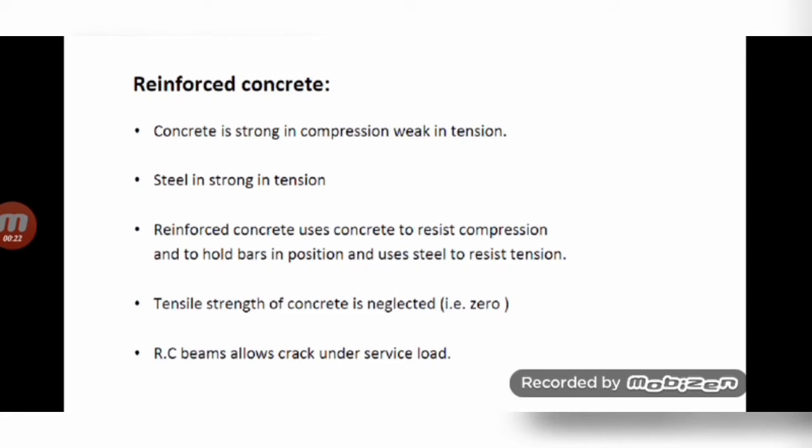Concrete is strong in compression, weak in tension, that we know already. Steel is strong in tension. Reinforced concrete uses concrete to resist compression and to hold bars in position, and uses steel to resist tension. Tensile strength of concrete is neglected here, that means 0. RC beams, reinforced concrete beams, allow cracks under service load. So these are some notes about reinforced concrete that we know already.